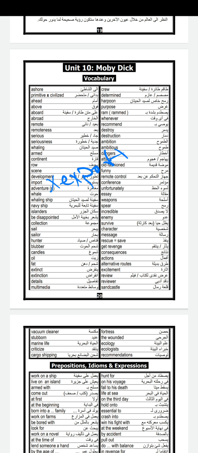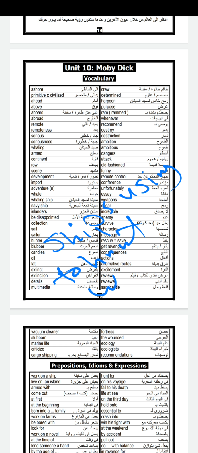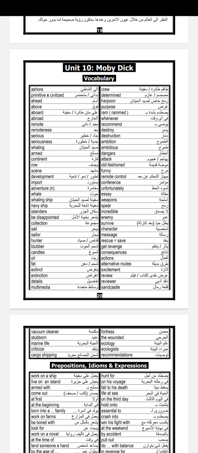Whaling ship. When you say whaling ship, that means ships used to hunt whales. This is a whaling ship. Navy ship. Islanders. Be disappointed. Disappointed means frustrated.